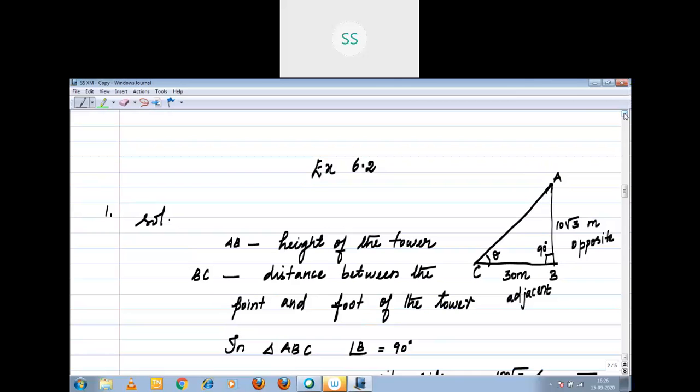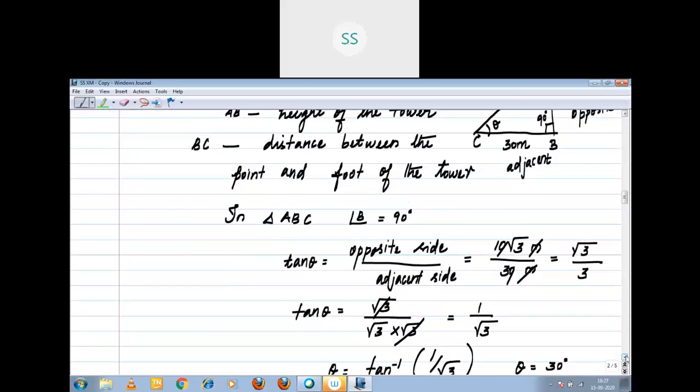Once again, I am going to teach the concept. You have to listen, children, how I represented the word problem in terms of a figure, the diagram, how I converted it, right? See here, find the angle of elevation of the top of a tower. They said tower means it should be vertical. So I drew AB as a vertical. From a point, angle of elevation means pointing upward, right? From a point on the ground which is 30 meter away from the foot of the tower, right? The tower you drew as AB. From B to C you are connecting, that is horizontal, right?